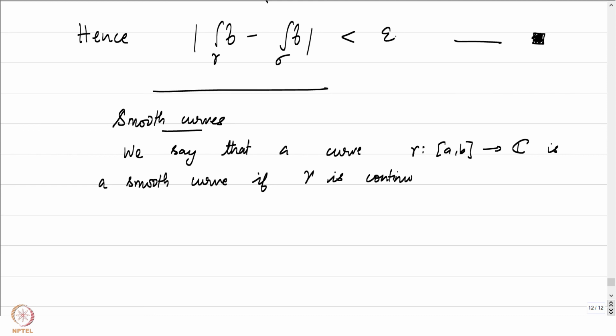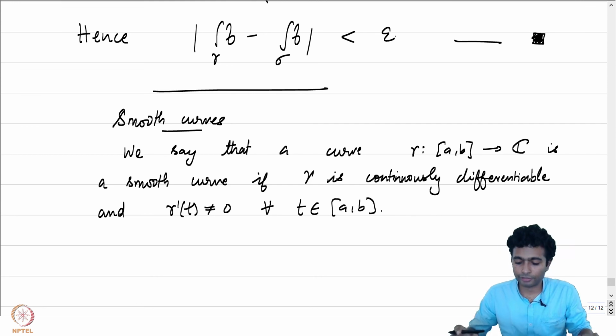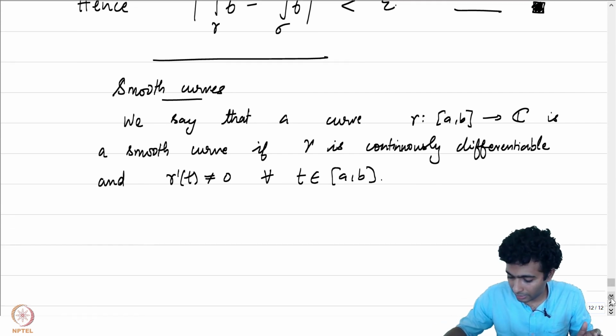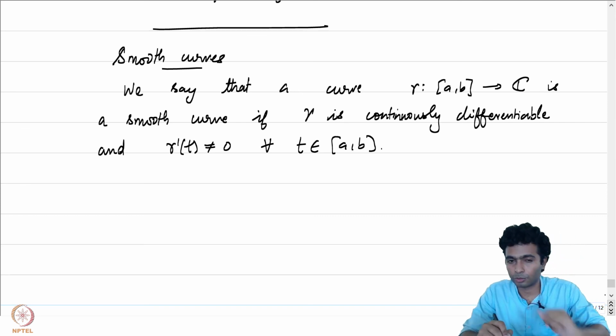So it's already quite powerful in terms of regularity. And this is not enough though. We demand that gamma prime at t is not equal to 0 for all t in a, b. The derivative or the tangent vector doesn't vanish at any point. If this criterion is satisfied by our curve, we say that our curve gamma is smooth.